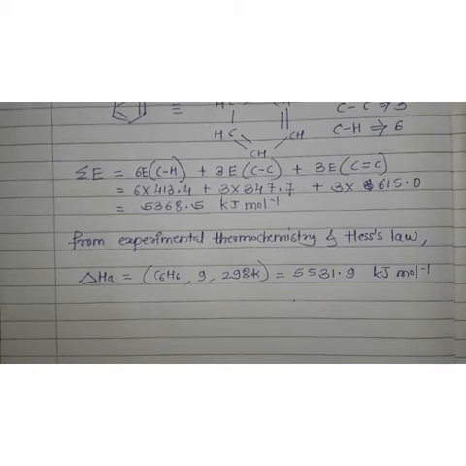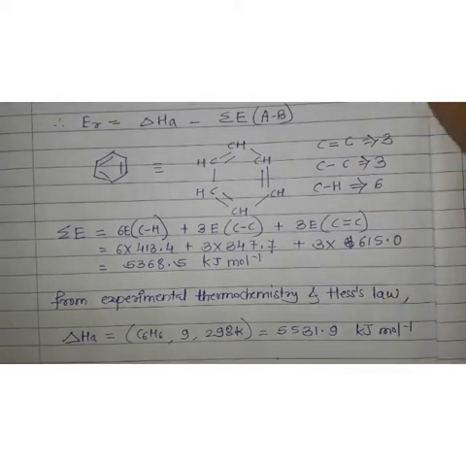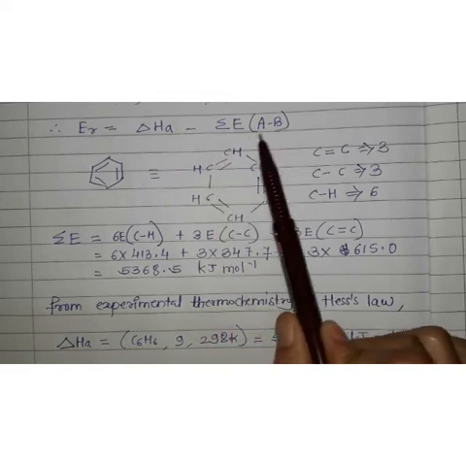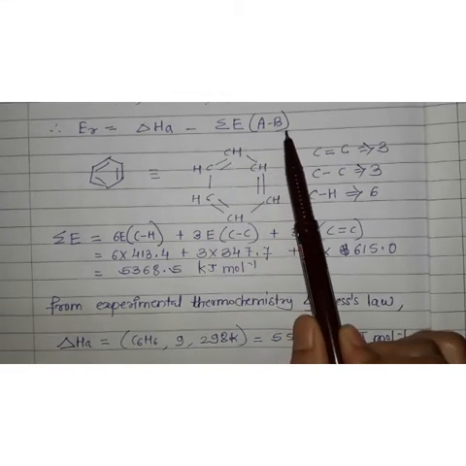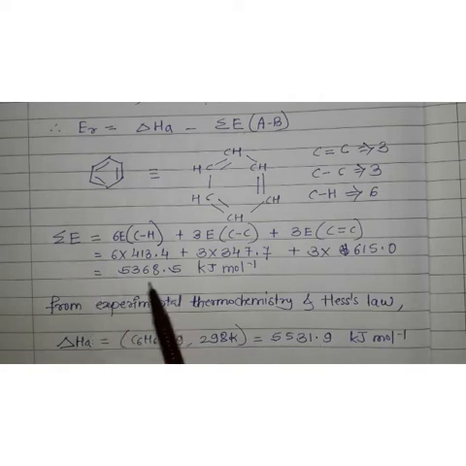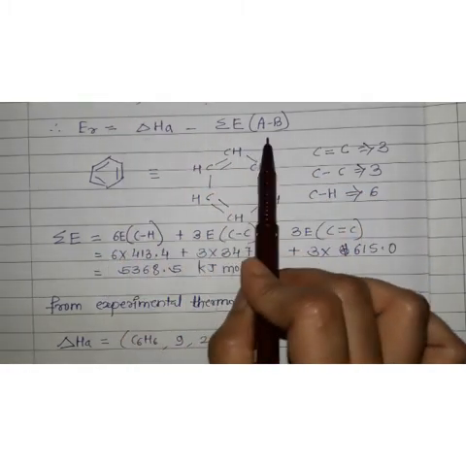Now say this formula: ER is equal to enthalpy of atomization minus sum of bond energies. So we have got the summation of energies over here, and the enthalpy of atomization also we have got from the experimental value. Now in this formula let us write these values.